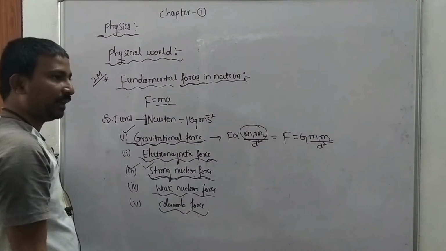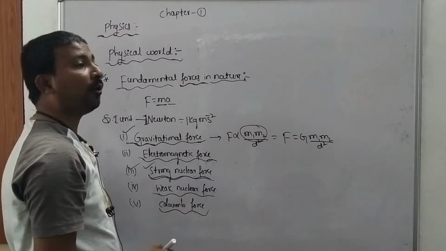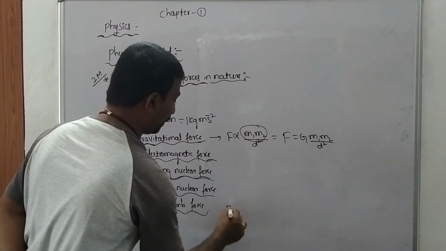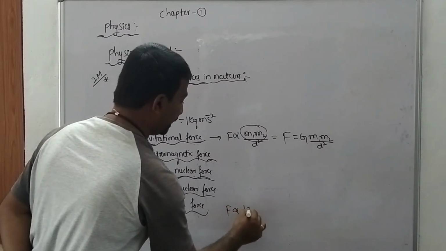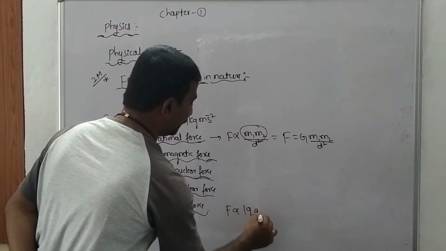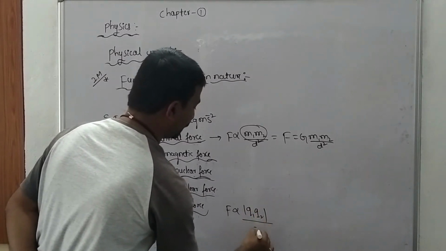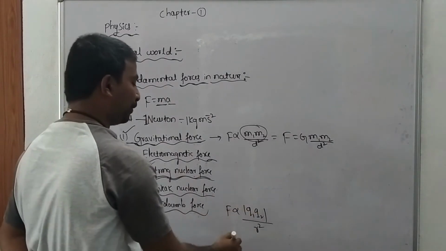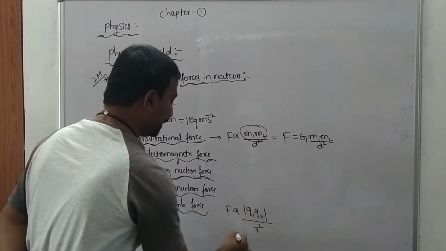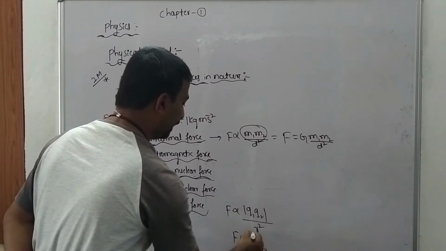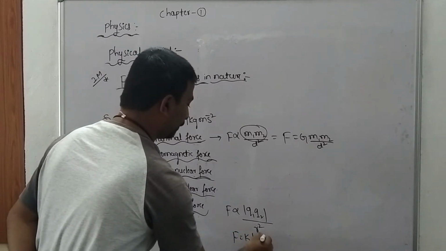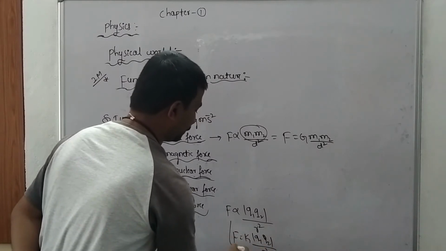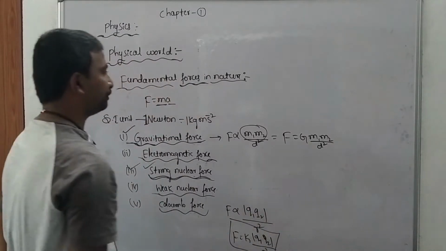It is a force of attraction or repulsion between 2 point charges, directly proportional to the product of the 2 point charges, q1 and q2, and inversely proportional to the square of the distance between them. F is proportional to magnitude of q1 q2 by r square, then F is equal to k into magnitude of q1 q2 divided by r square. So this is Coulomb's law.